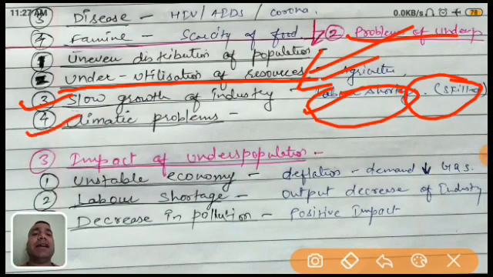Last one, it is the climatic problem. You know very well about the climatic problem. There are different climatic problems, like floods, earthquakes, volcano eruptions. Most of the underpopulated countries are located on islands, and islands have so many disastrous climatic problems, because they are near the coastal area, or they are surrounded by the ocean. So that's why they are facing too much problem. Definitely people are dying because of the climatic problems, and definitely it comes under underpopulation.